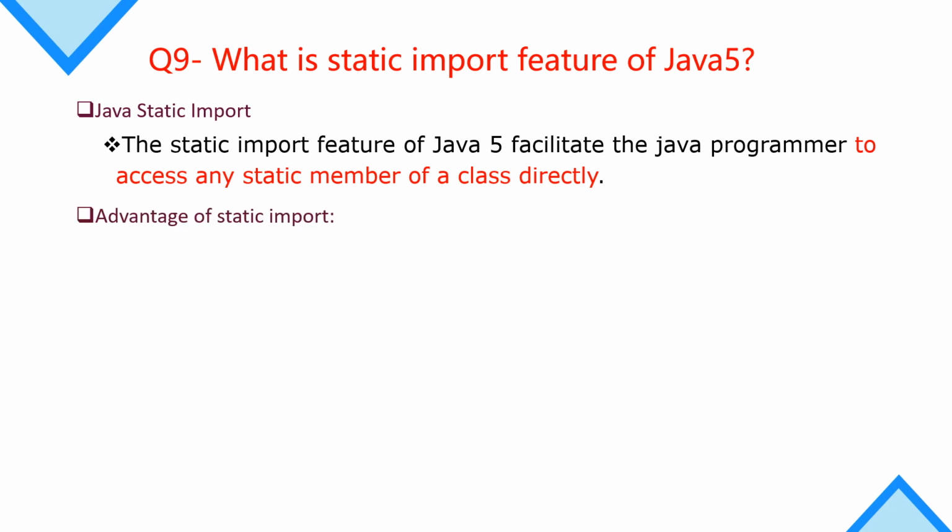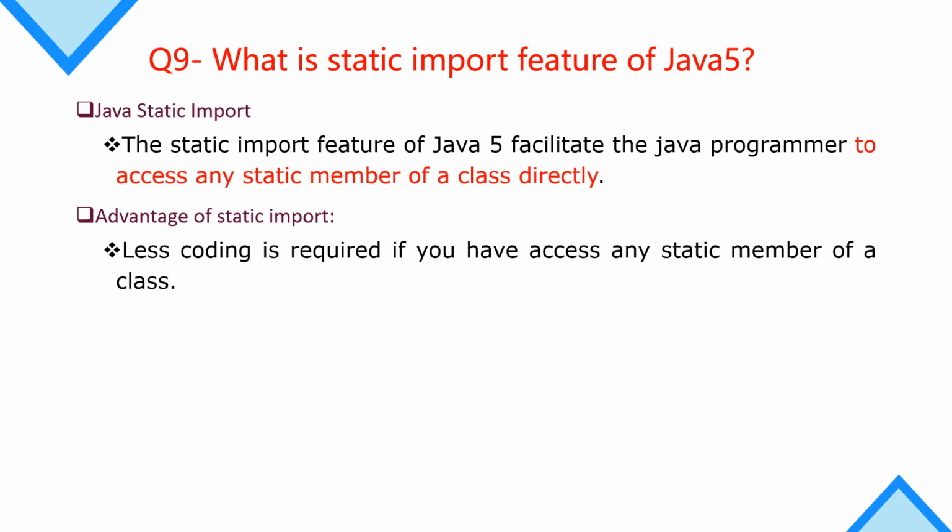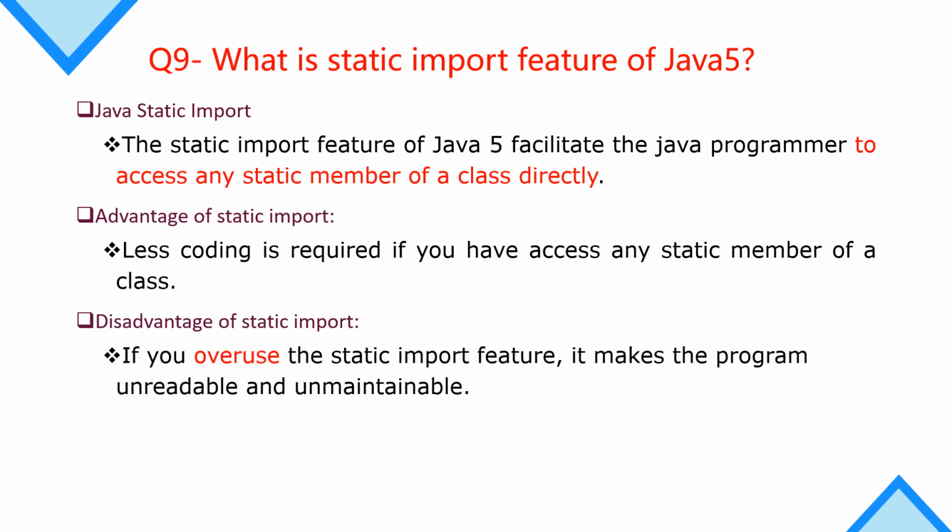What is the advantage of static import? When you use Java static import, less coding is required if you access any static member of a class. What is the disadvantage of static import? The disadvantage is that it hurts readability and maintainability. If you use the static import feature, it makes the program unreadable and unmaintainable.